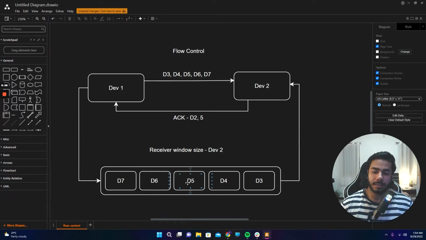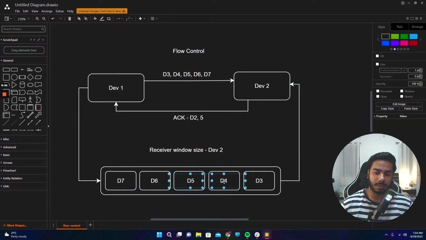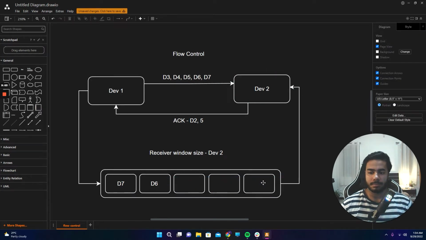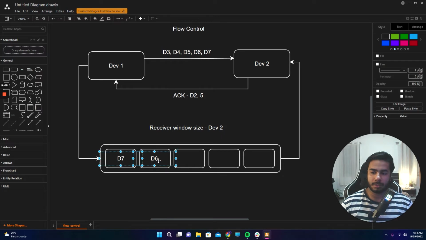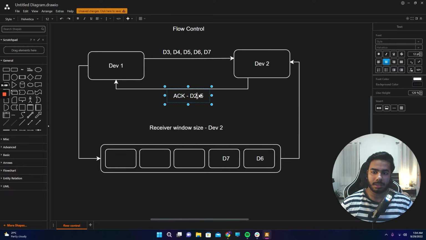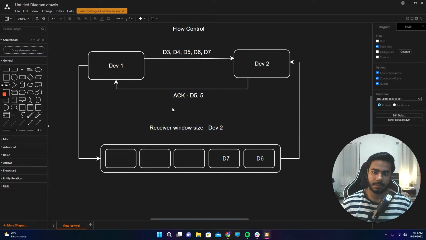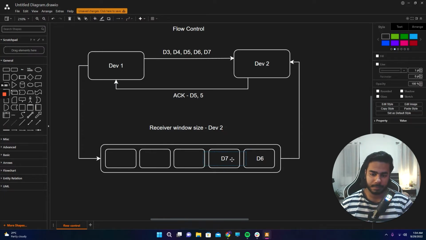So let's say device 2 is done processing till D5. Now in the buffer we have D7 and D6. So let's say it sends the acknowledgement for D5, and says to device 1 that okay, I'm done till D5. Then we have D7 and D6 here.